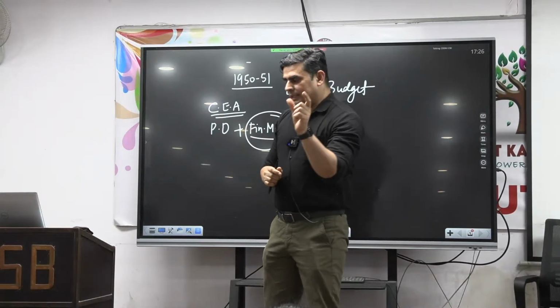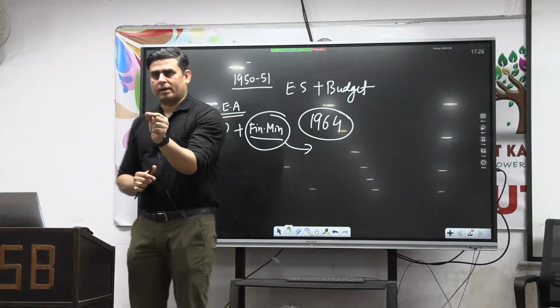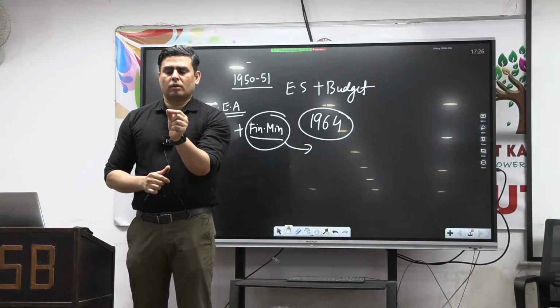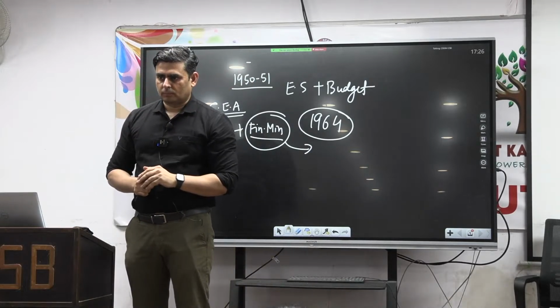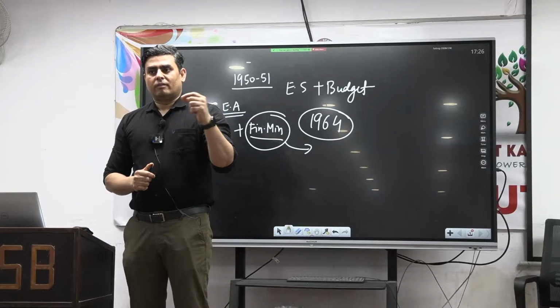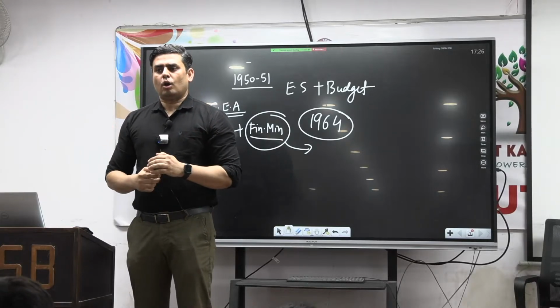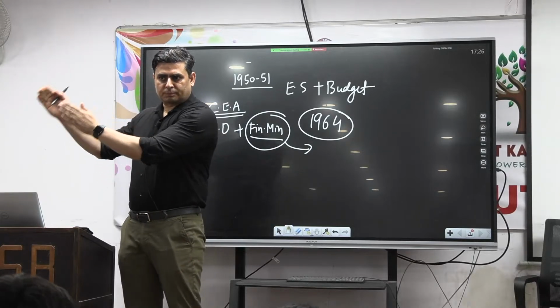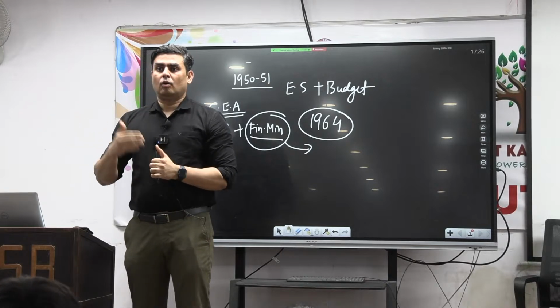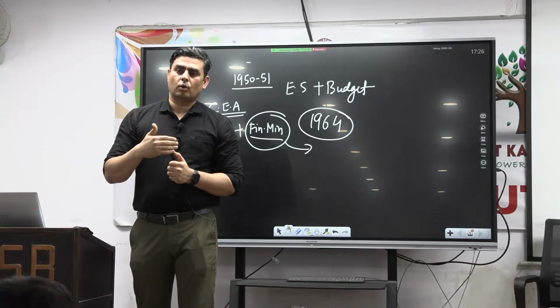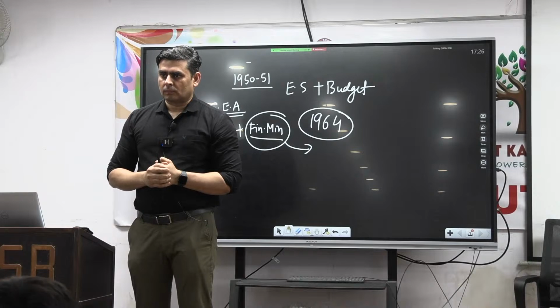Fine. So this is a very important session from the point of view of what? From the point of view of government. Okay. Because the government is going to present all of its expectations and reality, what they are going to do and how they are going to do it in the financial year.